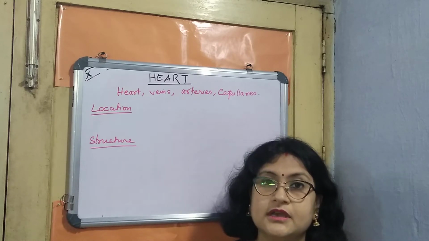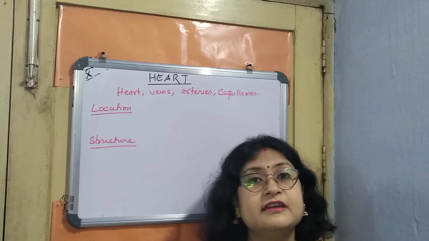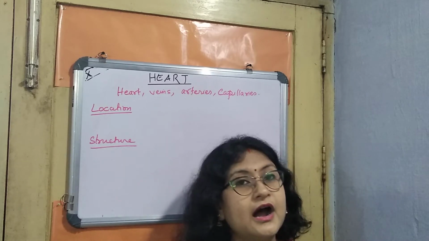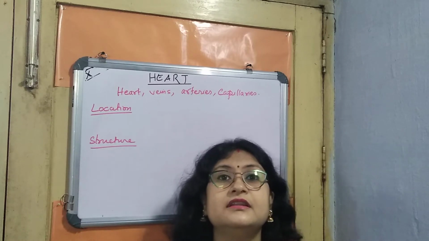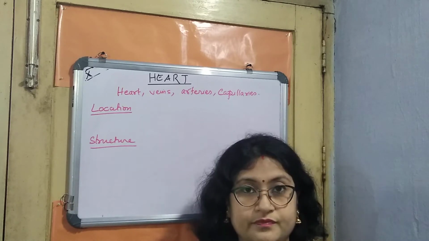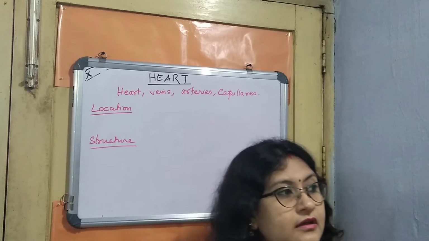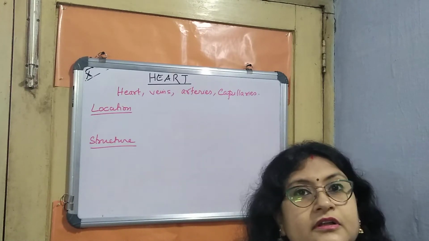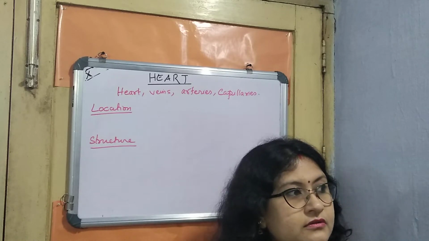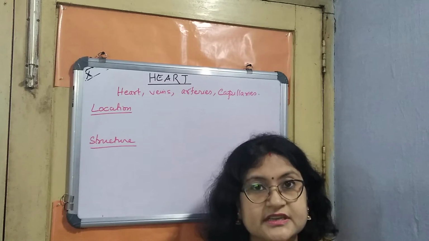And it is actually present at the center. But when we feel that the heart is located on the left side, that is only a feeling, not exactly true. So when location is asked, you go for the center part of the chest cavity.